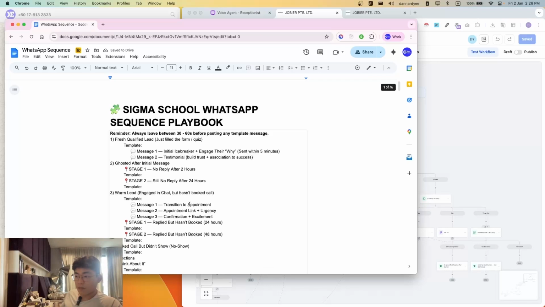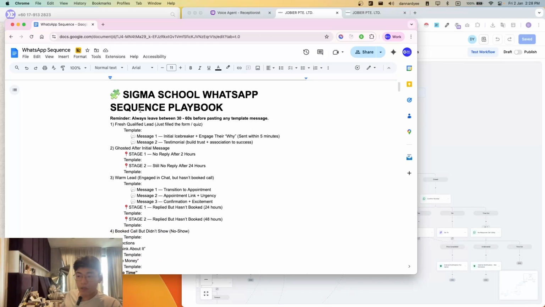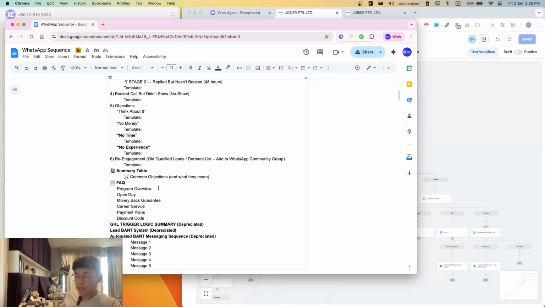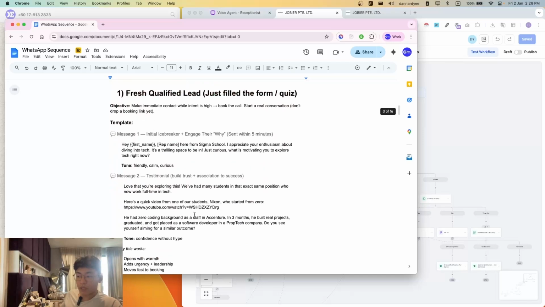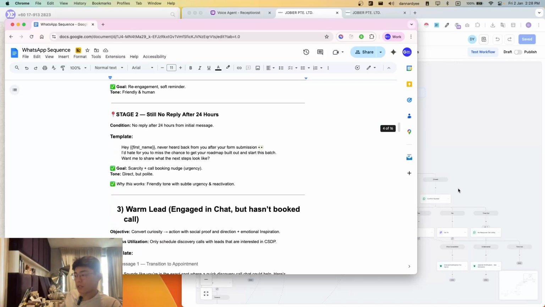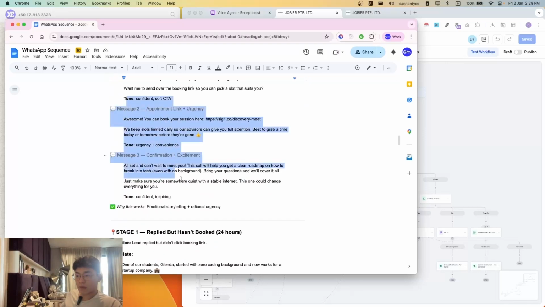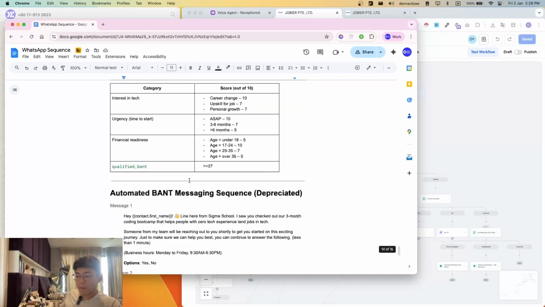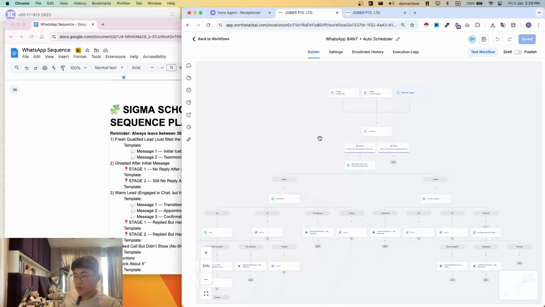This is also a playbook that we've created so that everyone on our team can just follow and understand more about this system, and about when human intervention can go in and start replying to them. Because there are certain parts where it'll be transferred to a human to start replying. But all in all, it just covers what goes on in this whole workflow. The messages that are sent are usually somewhat different, but overall, you can envision how the flow goes.